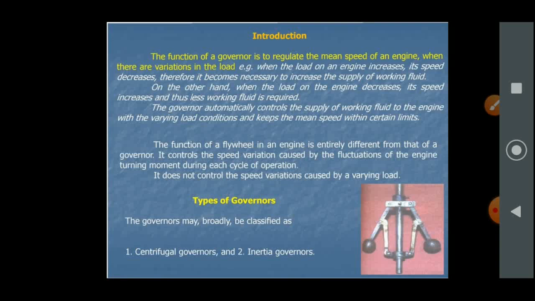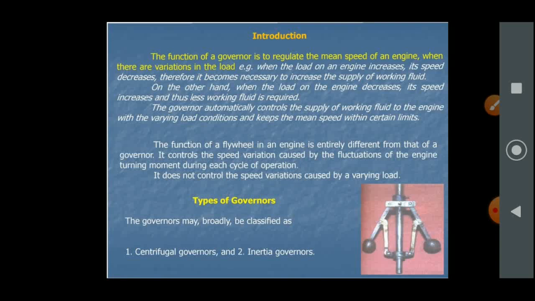To maintain the speed of the engine, the increased amount of working fluid is supplied with the help of governor. When the same car is running on a steep road or in downward direction, the engine speed increases and the load on the engine is decreased. At that time, to maintain the mean speed, the working fluid is reduced with the help of governor.